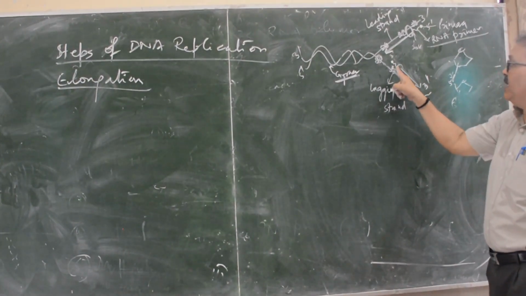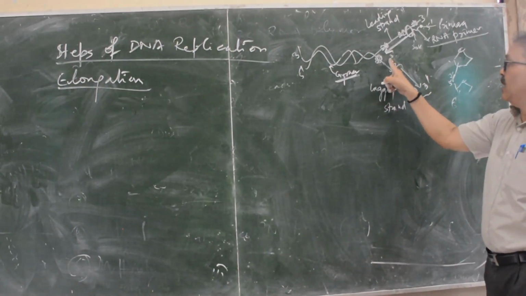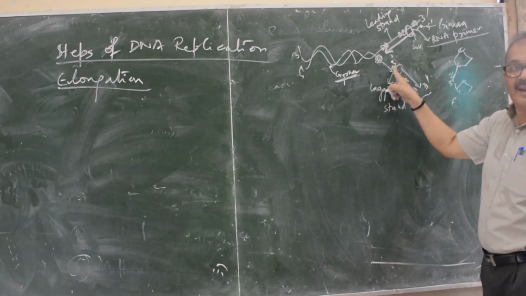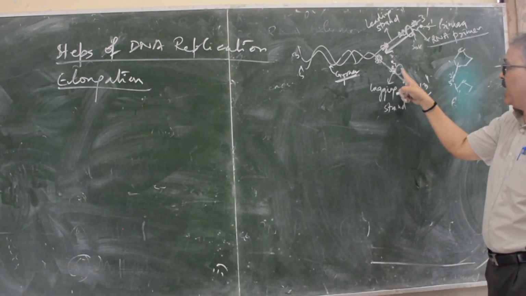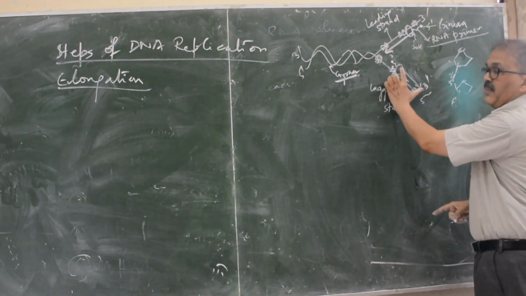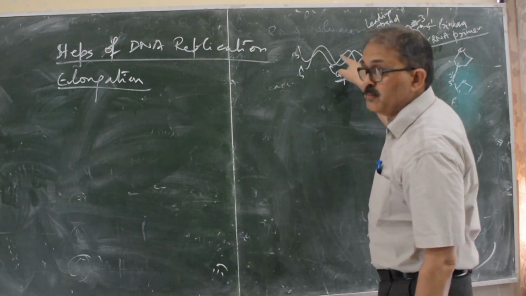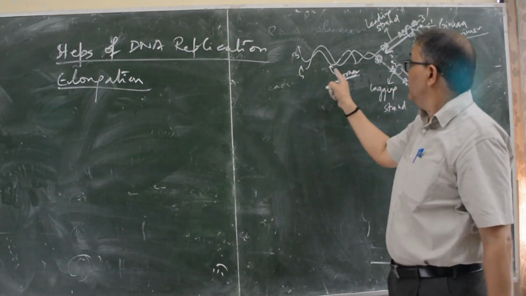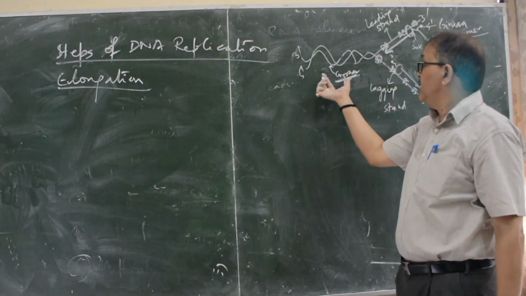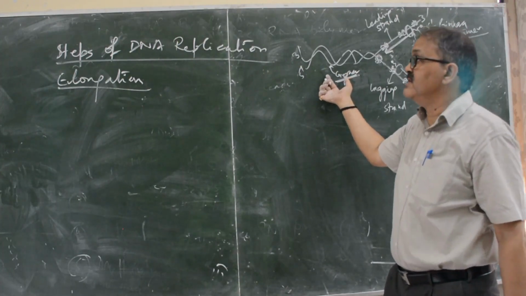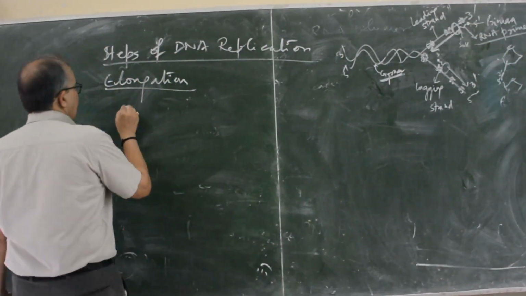It again activates primase enzyme, synthesizes RNA primers, activates DNA polymerase III, and DNA polymerase III synthesizes a small fragment. When helicase moves forward, then pressure is created. This pressure is released by Gyrase enzyme.